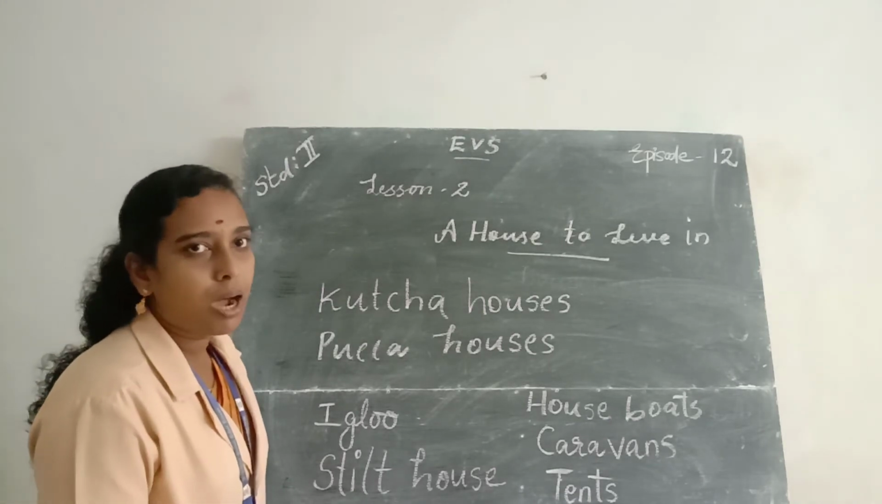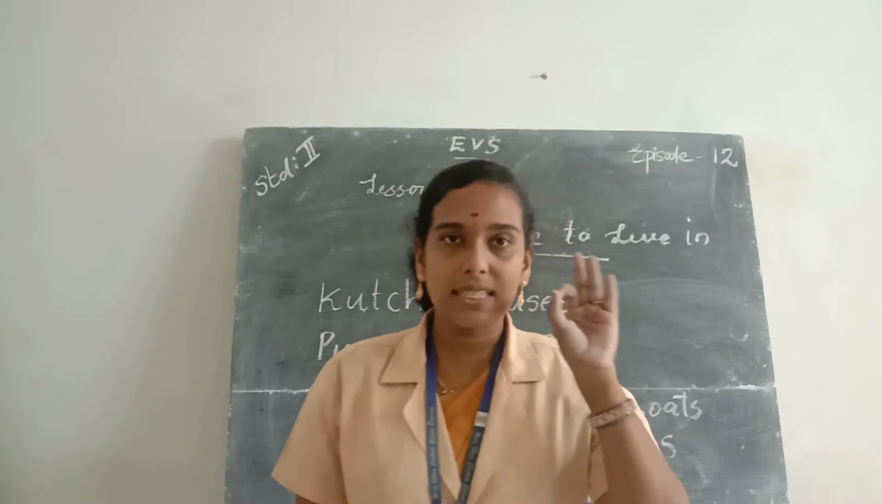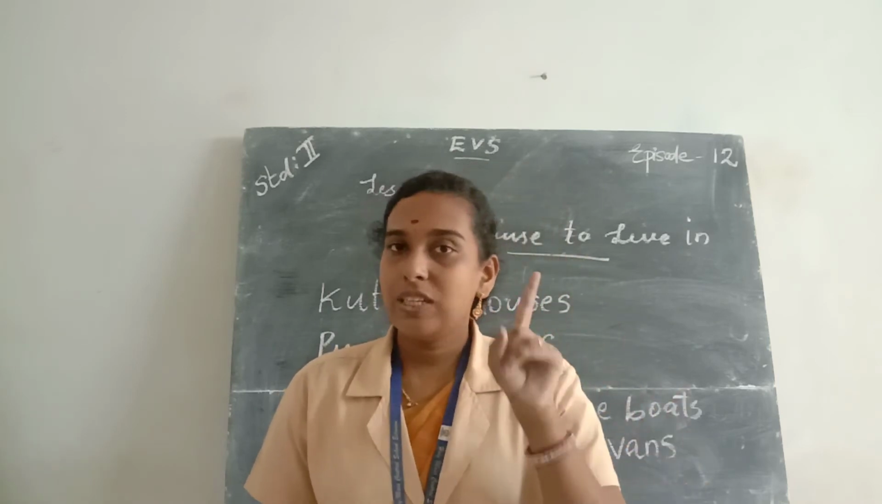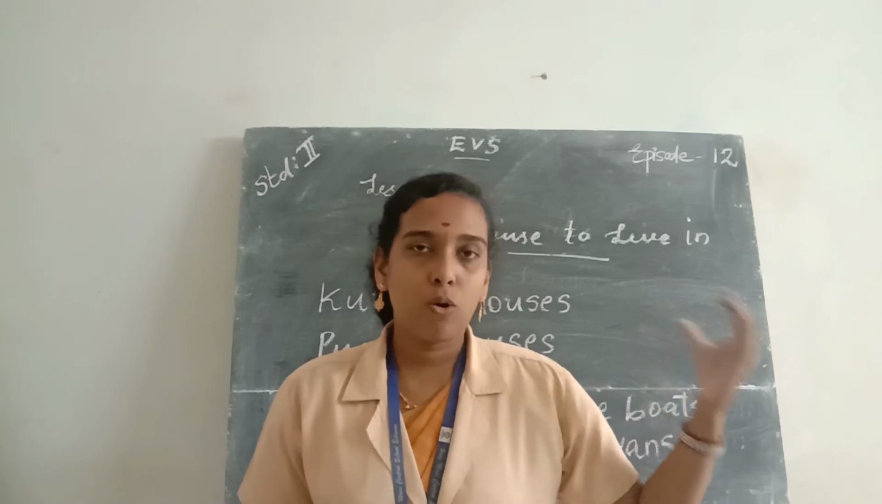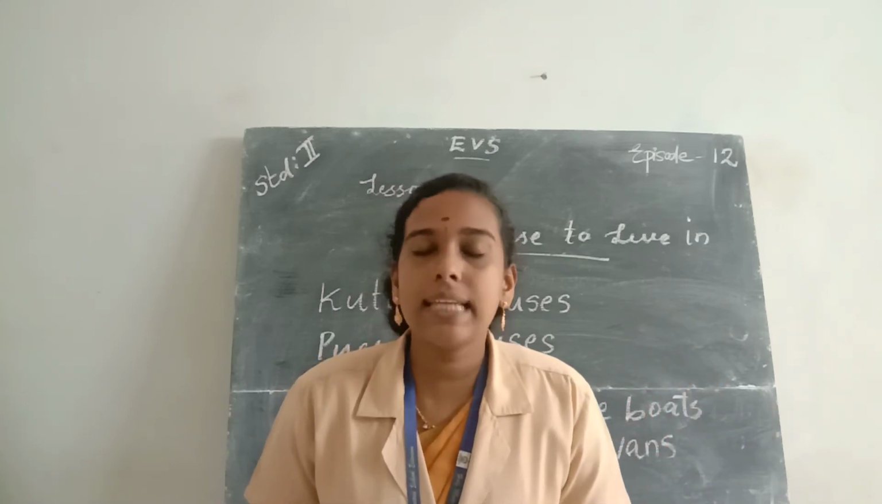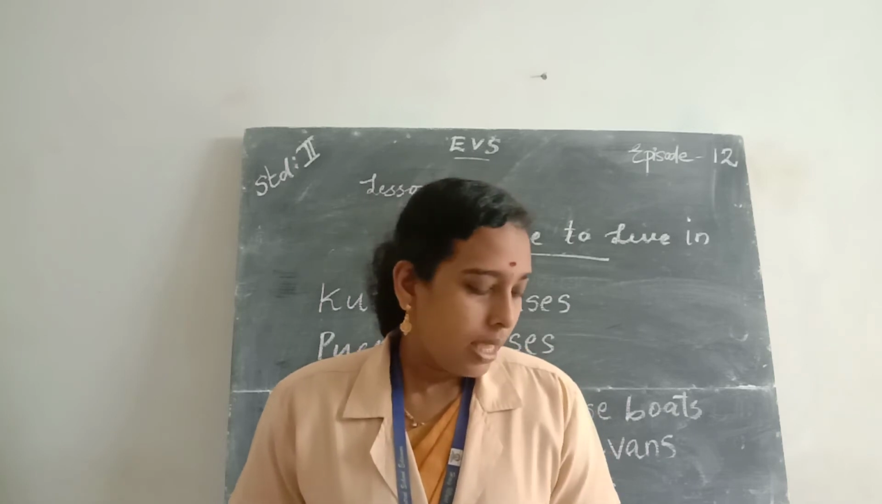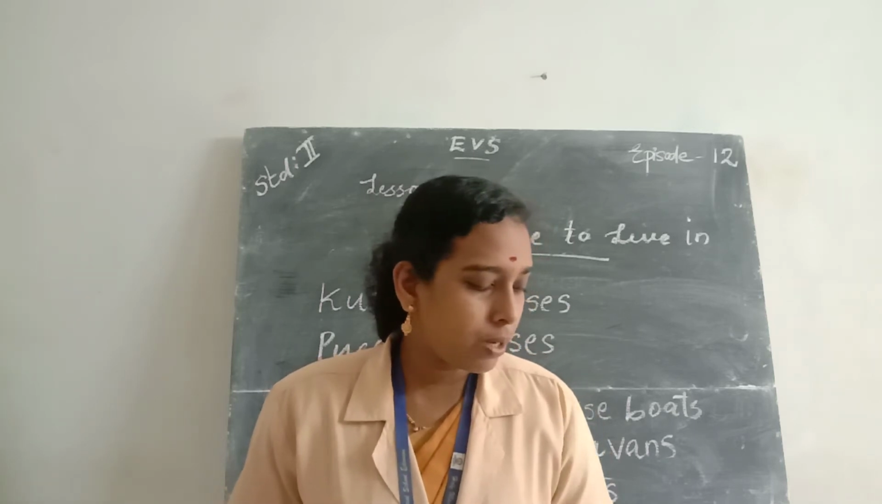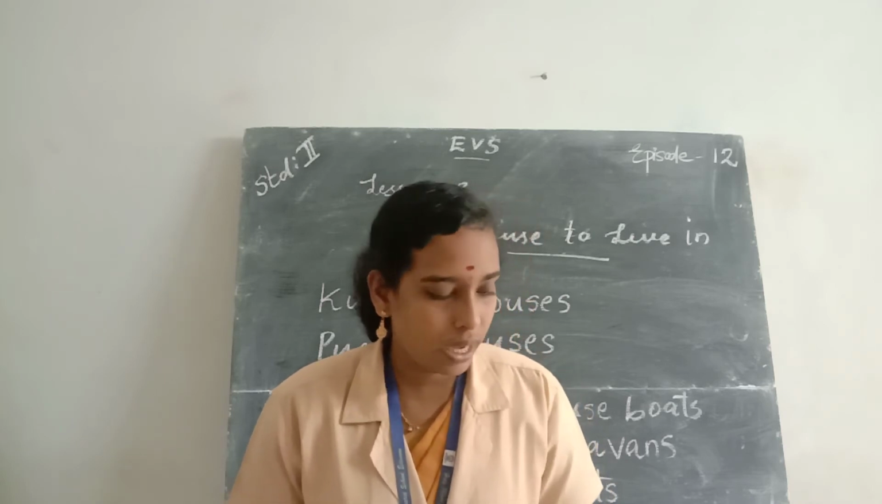Then we studied about features of a good house. A good house is neat and clean. We should keep our house neat and clean by removing the spider webs regularly, and we should sweep and mop our house floors daily. Then a good house has the provisions for fresh air and enough sunlight to enter.